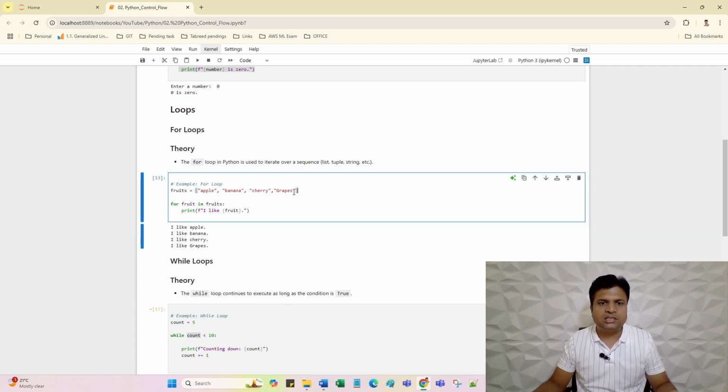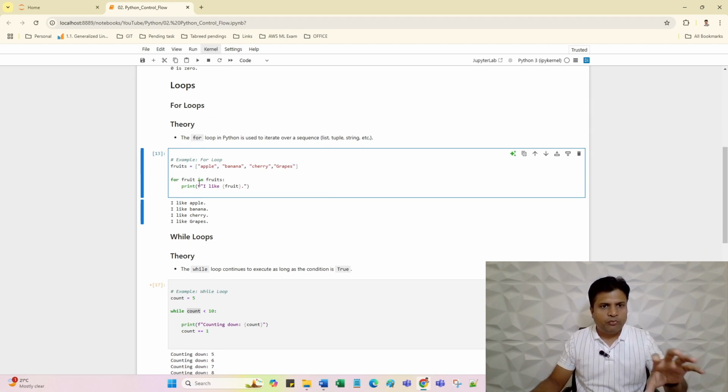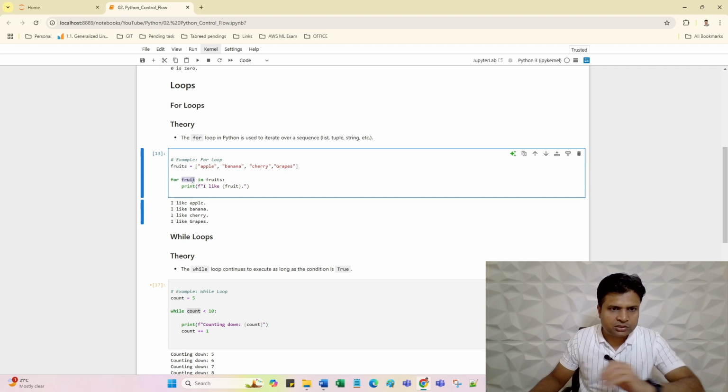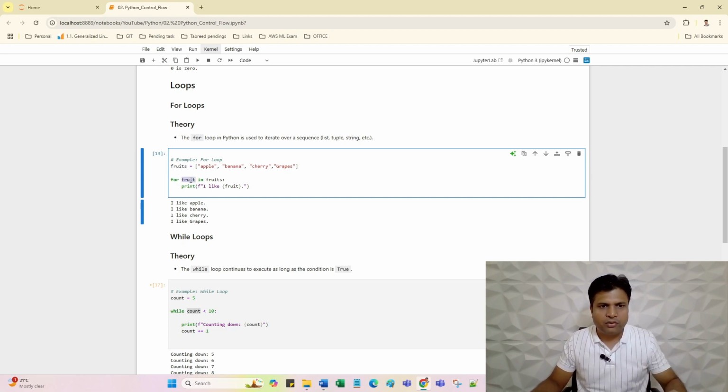In the list, let's suppose I have given 4 values here: apple, banana, cherry, grapes. And if I run this code, the loop will execute 4 times, starting from apple, then banana, then cherry, then grapes will come to this item. So this fruit variable I'm printing here, I like apple. The next time when the loop executes, I like banana, then cherry, then grapes.